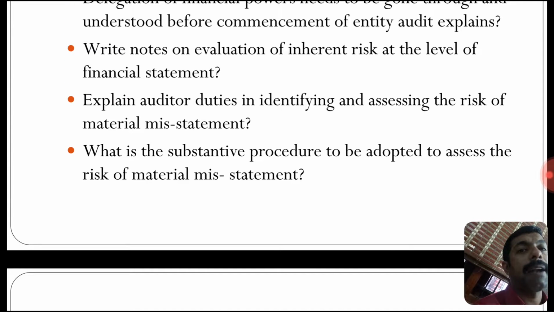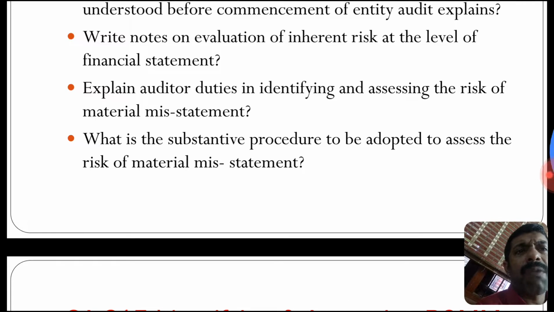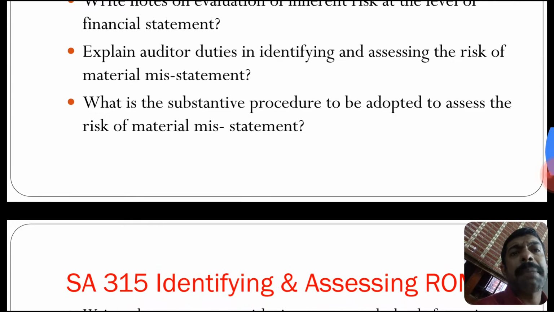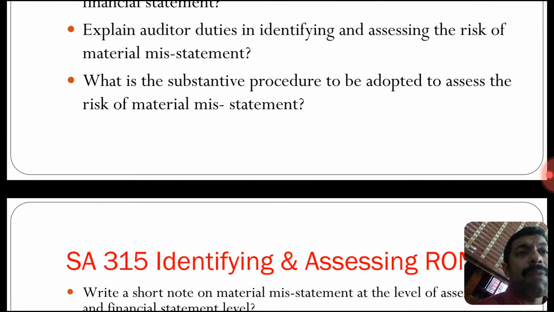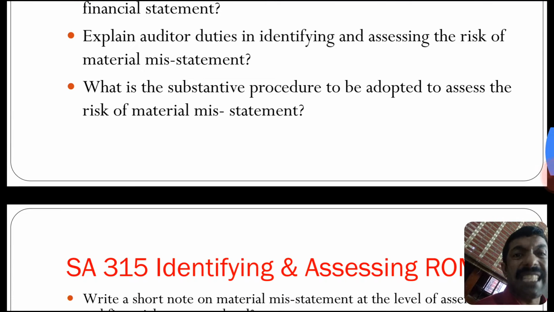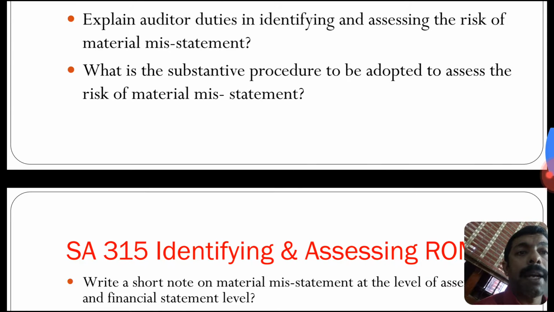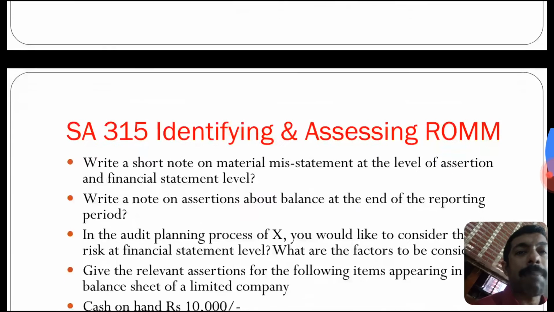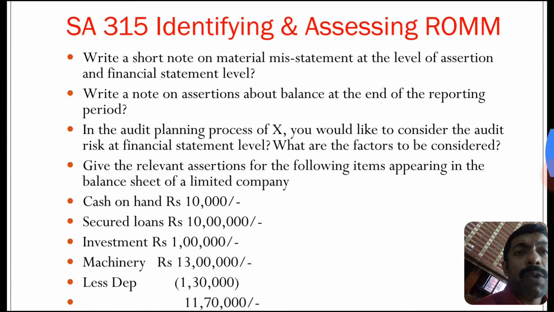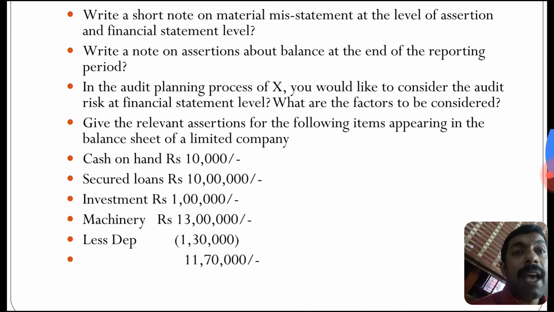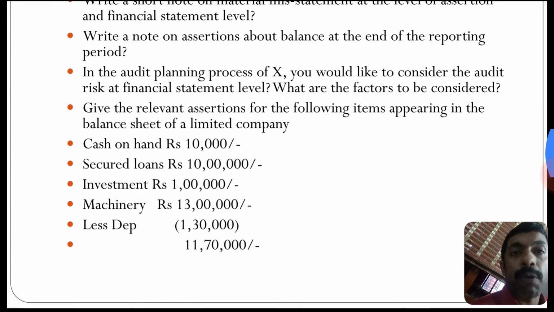Explain internal control. Write a note on evaluation of inherent risk at the level of financial statement. Explain the auditor's duty in identifying and assessing risk of material misstatement. What is the substantive procedure to be adopted to assess the risk of material misstatement? Write a note on material misstatement at the level of assertion and financial statement level. Write a note on assertions about balances at the end of the reporting period.